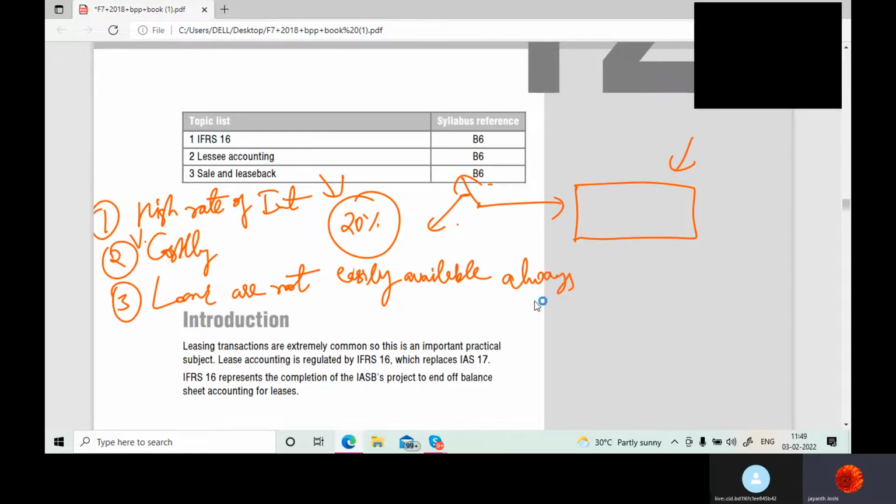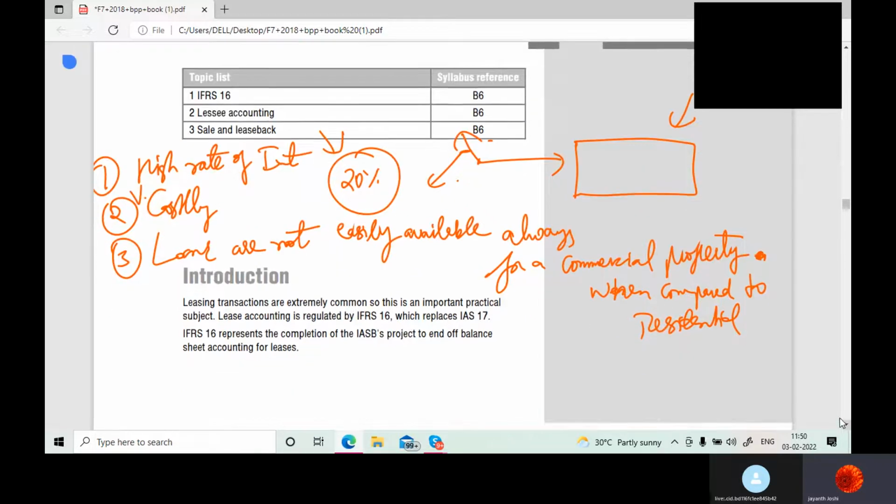always for a commercial property, because here you have to apply for a loan. In residential properties, the builders will have a tie-up with the bank, and they can easily help you in processing the loan, correct? Yes, sir. Loans are not easily available always for a commercial property, when compared to residential property.